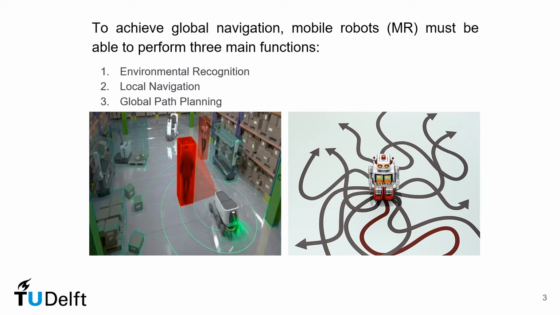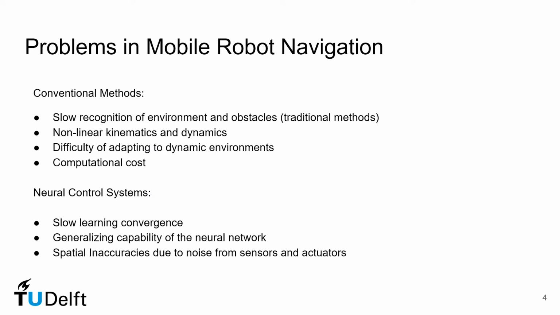Contrary to local navigation, which assumes the current scope is in the vicinity of robot's position, global path planning considers the world as a whole and finds a suitable path towards the end goal. In a way, the global path planning portion of motion planning algorithms is the decision maker of the system. Mobile robot navigation has some challenges.